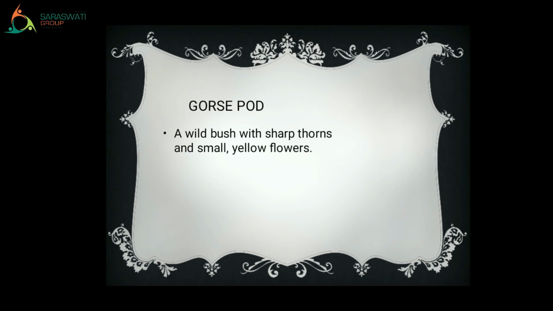Let's move. Gourspod. What is the meaning of it? A wild bush with sharp thorns and small yellow flowers. That means it can be seen only in forest type of area, and it has small yellow color flowers but very sharp thorns. See the picture, right? Chalo, let's go to the next word.